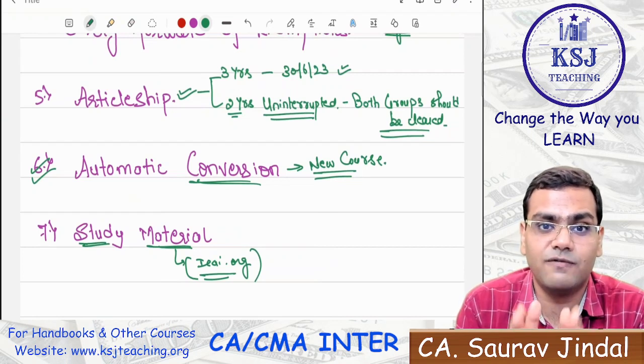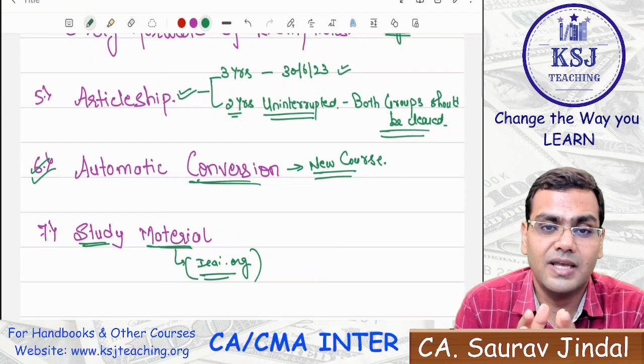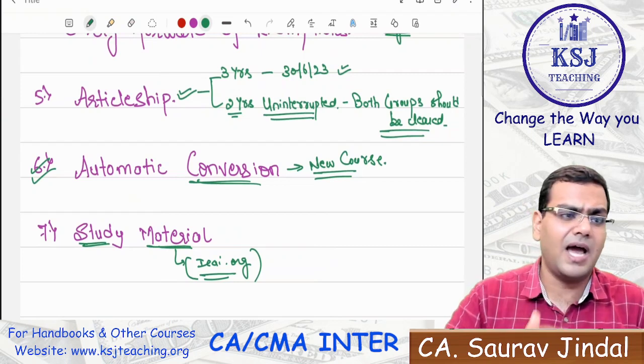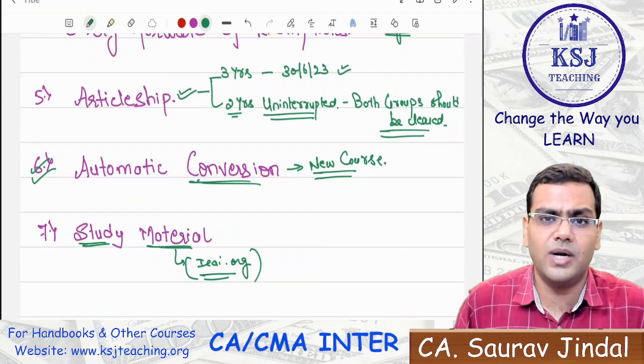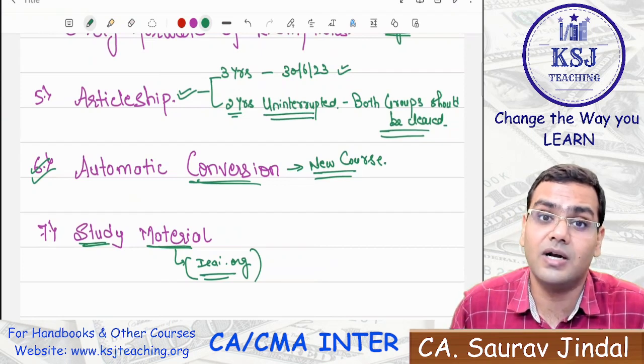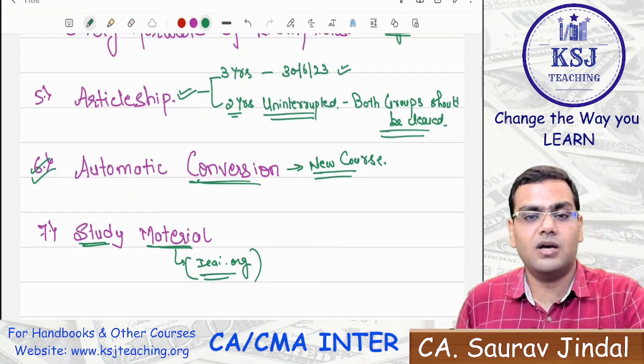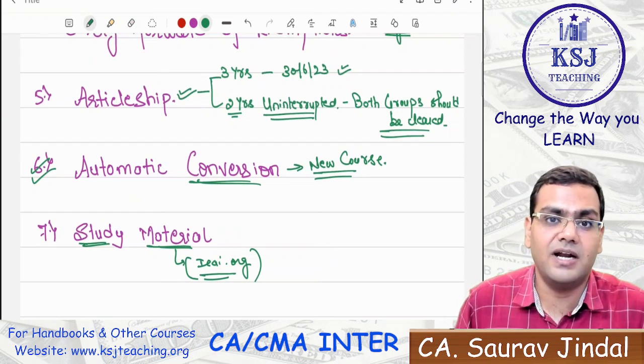Right? Please do not get swayed away by anyone who says, okay, you skip this attempt and go for the new course in May 2024. Please do not commit this mistake. Not at all. You must appear in November 23 itself and clear your exams.